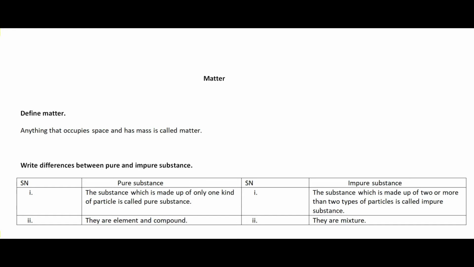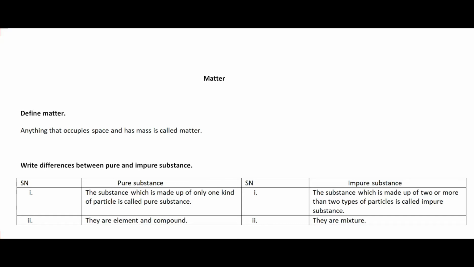Anything that occupies space and has mass is called matter. It means matter occupies some space and it has certain mass. It may have more mass, it may have less mass, but it should have certain mass. Then only we can say that it is matter.